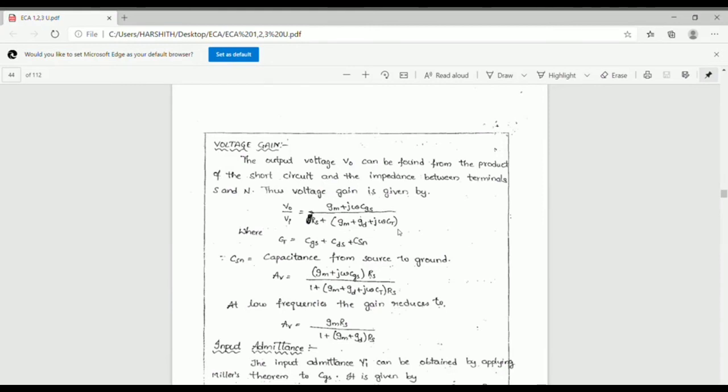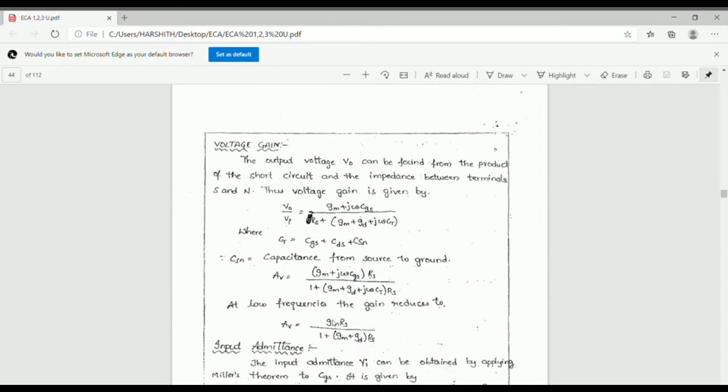So AV equal to Gm plus j omega CGS into RS. We can calculate the current gain, so into voltage into resistance. So Gm plus j omega CGS into RS by 1 plus Gm plus GD plus j omega CT into RS. This is at high frequencies. At low frequencies, AV equal to Gm into RS by 1 plus Gm plus GD into RS.